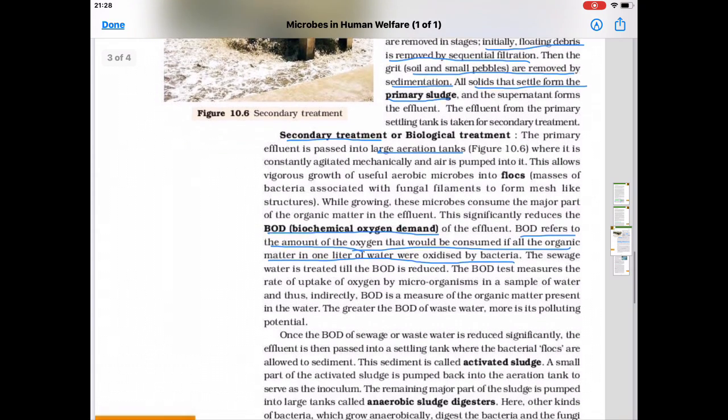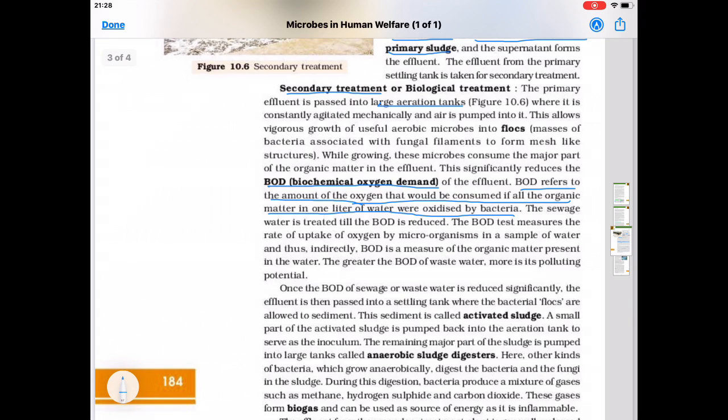Once the BOD of sewage or wastewater is reduced significantly, the effluent is then passed into a settling tank where the bacterial flocs are allowed to sediment. This sediment is called activated sludge. A small part of this activated sludge is pumped back into the aeration tank to serve as inoculum. Like when we add a small amount of curd to milk, that acts as an inoculum. Here also that small floc is used as inoculum and passed to the aeration tank.